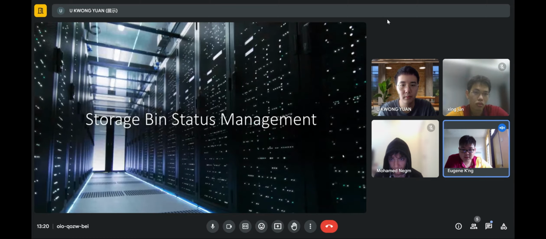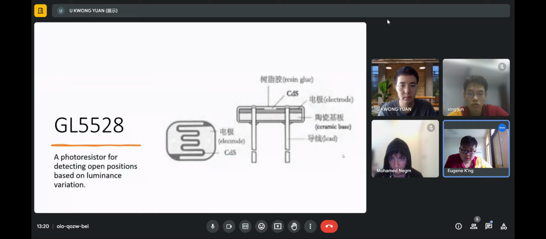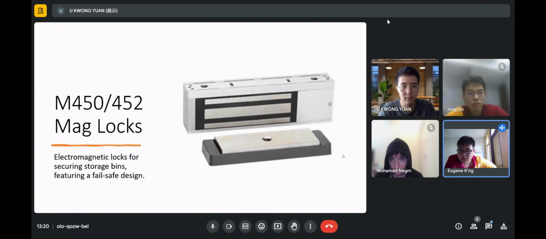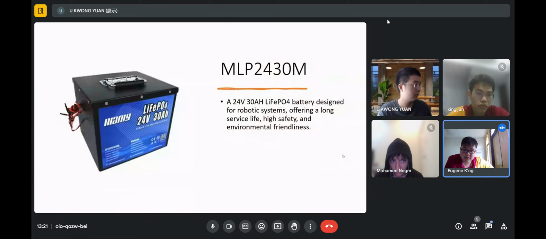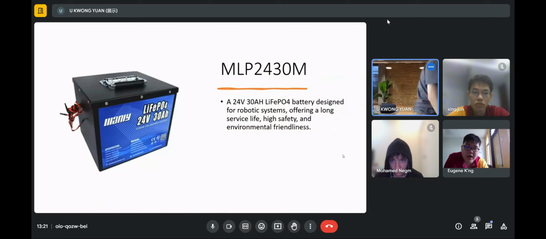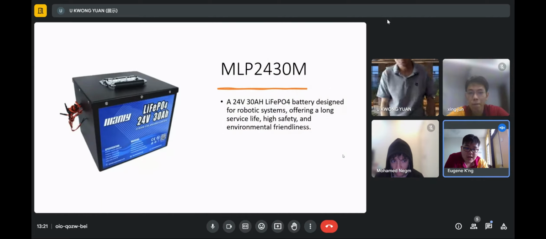And for the storage bin status management, this is the photoresistor we will use, and the lock, which is an electromagnetic lock, and the UV lamp for sterilization. And for power supply, a 24V 30Ah LiFePO4 battery designed for robotic systems, offering a long service life, high safety and environmental friendliness.